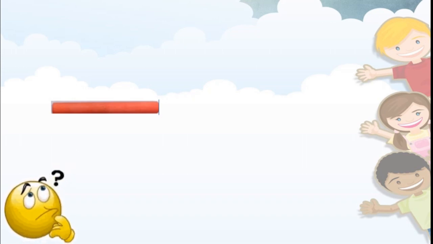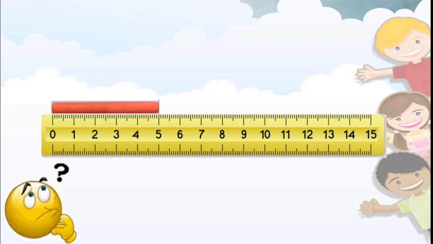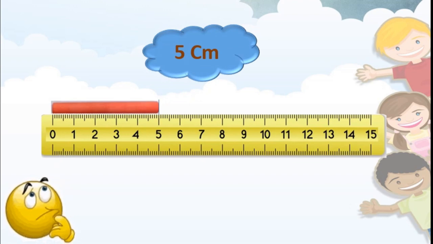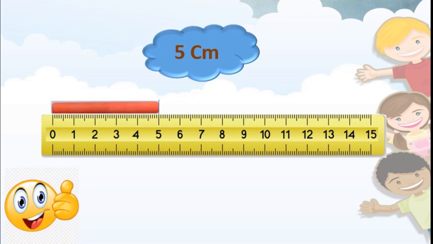So we will use here ruler. Now students, you know how to read and how to measure the length. Correct? Now come on, tell me what is the length of this chalk? Yes, it is 5 centimeter. Very good. The length of the chalk is 5 centimeter. Right?